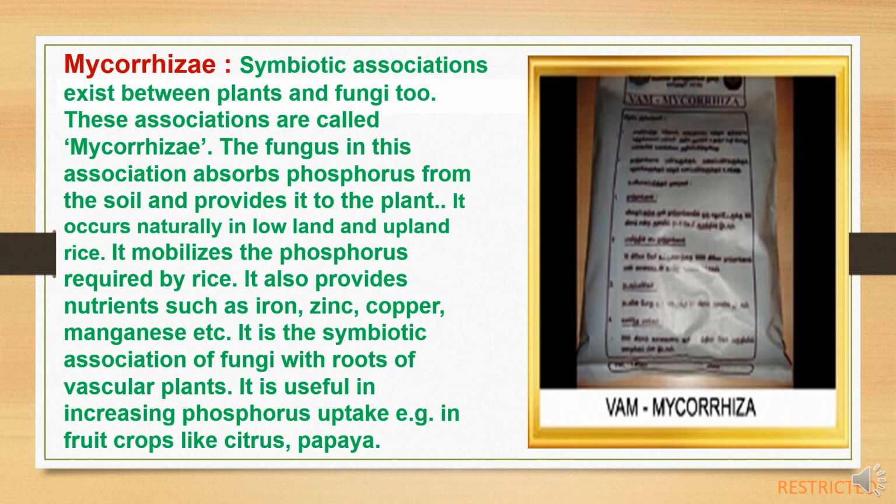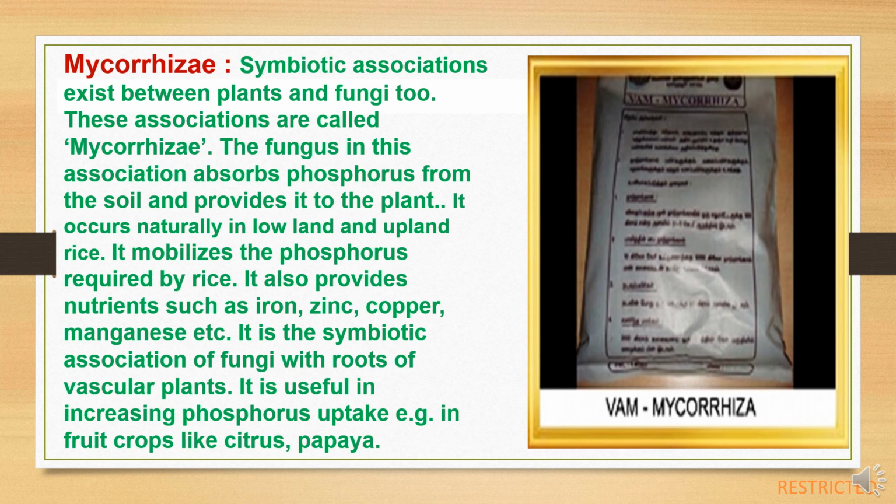Now mycorrhiza. Symbiotic association exists between plants and fungi also. These associations are called mycorrhiza. The fungus in this association absorbs phosphorus from the soil and provides it to the plants. It occurs naturally in lowland and upland rice.